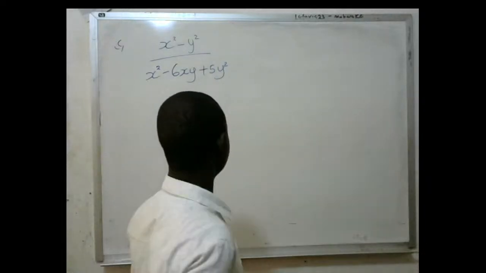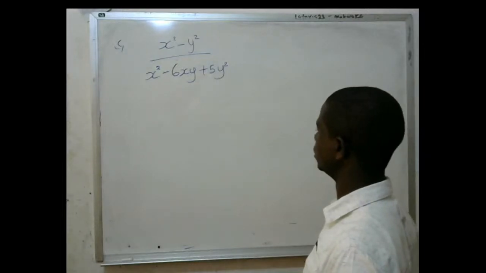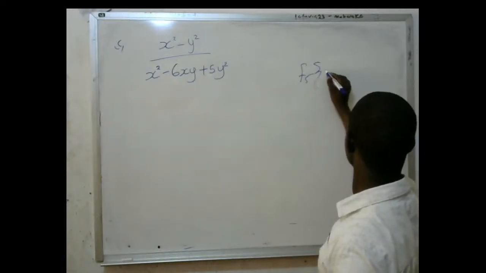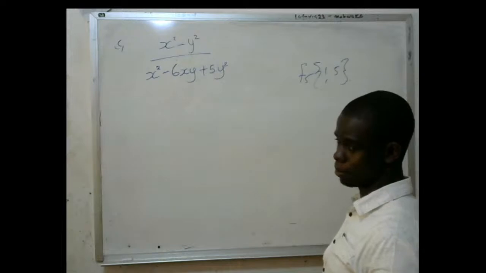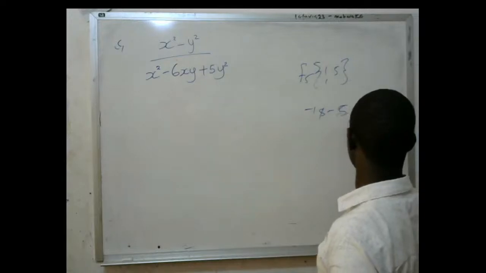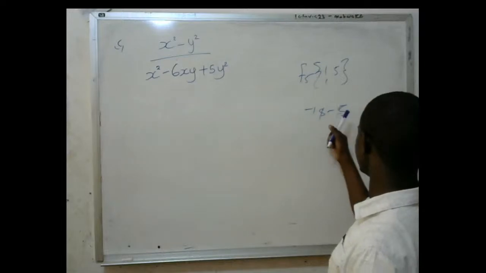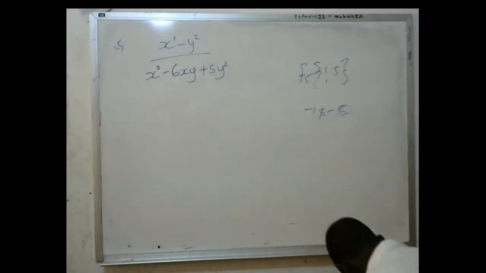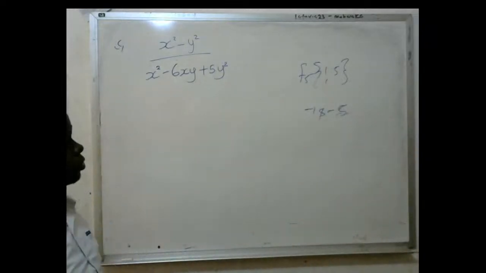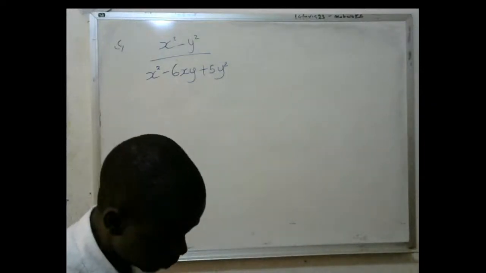You look for them in the factors of 5. It is 1 and 5. Remember, 5 is a prime number. So those 2 numbers are negative 1 and negative 5. Because if you add negative 1 plus negative 5, the answer is negative 6, but when you multiply negative 1 times negative 5, the answer is positive 5. So the two numbers are those ones. Those of you who have calculators, I also showed you how to use calculators to come up with those two factors. So now we know how to come up with those two factors.